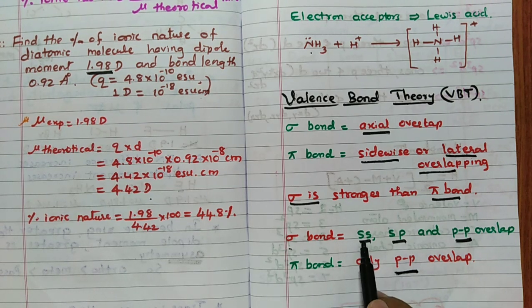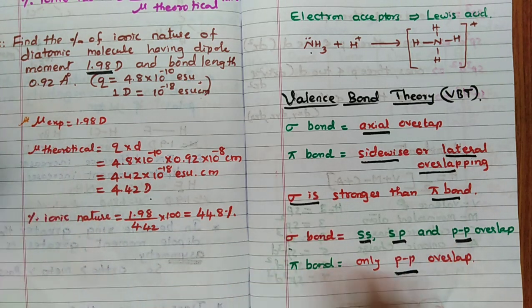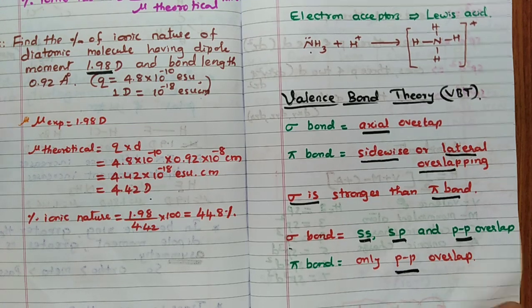Because wherever s is there, you cannot see lateral overlapping because the s orbital is present along all three axes. But p is along one axis. So when it is along the axis, lateral overlapping is possible. But the s orbital is spherical. Because of that reason, lateral overlapping is not at all possible. Pi bond is formed by only p-p overlapping.